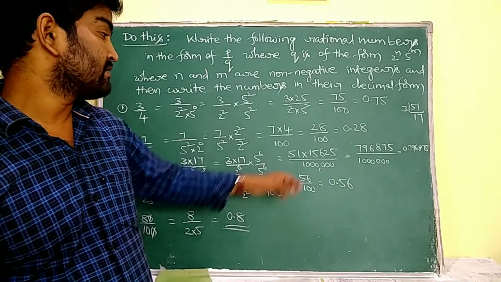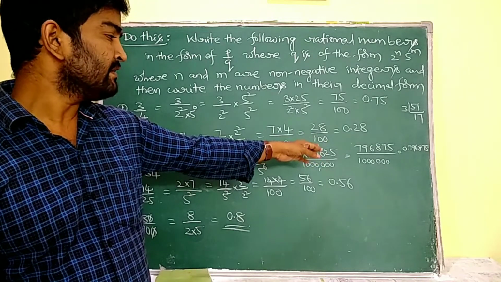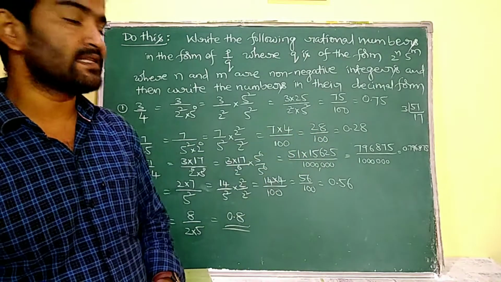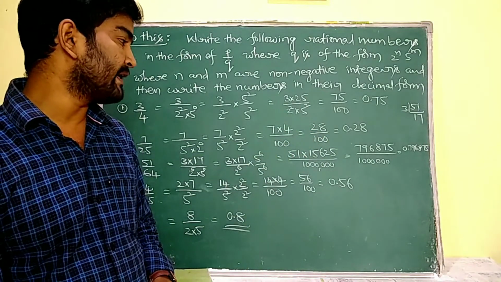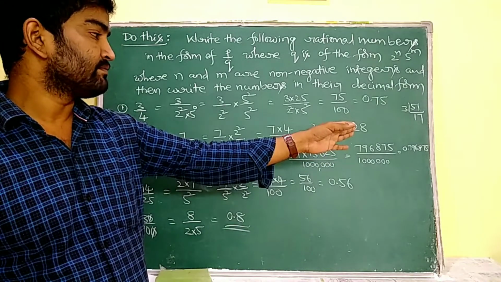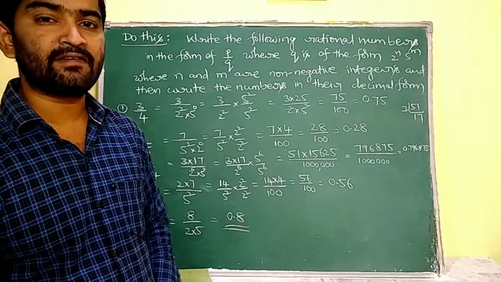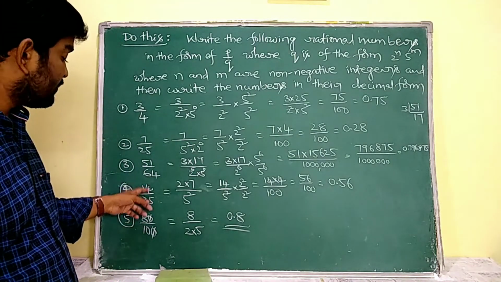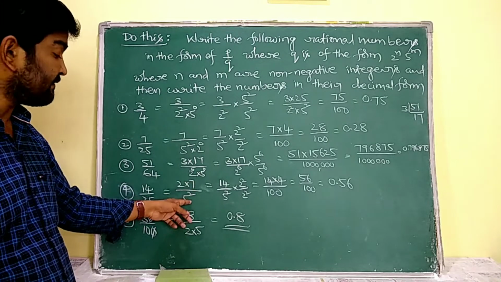The product of these two is 796875 by 1 followed by 6 zeros. Its value is 0.796875.